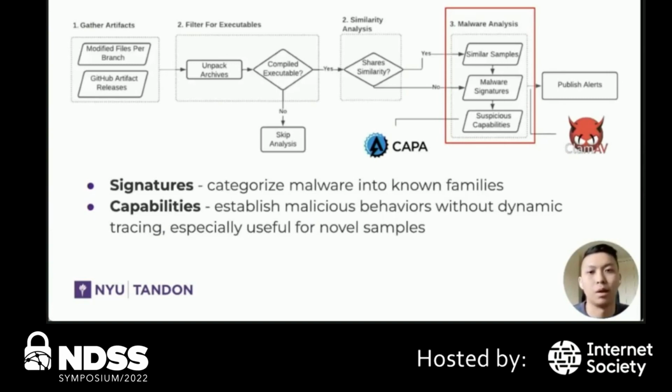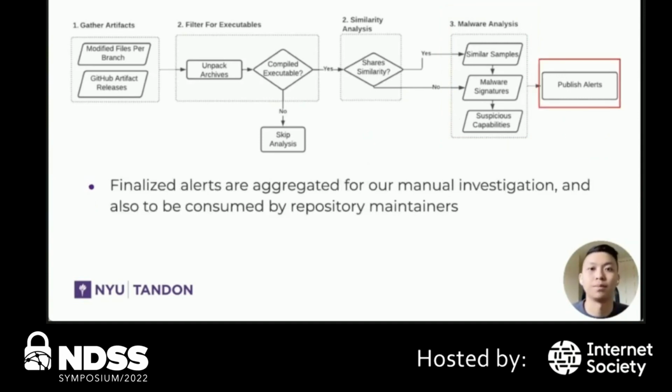Signatures are really useful to help identify specific families or strains, while capabilities establish malware behaviors without more expensive dynamic tracing, which is especially useful for novel samples. Finally, alerts for malicious forks are all aggregated for our manual investigation and also to be consumed by repository maintainers.